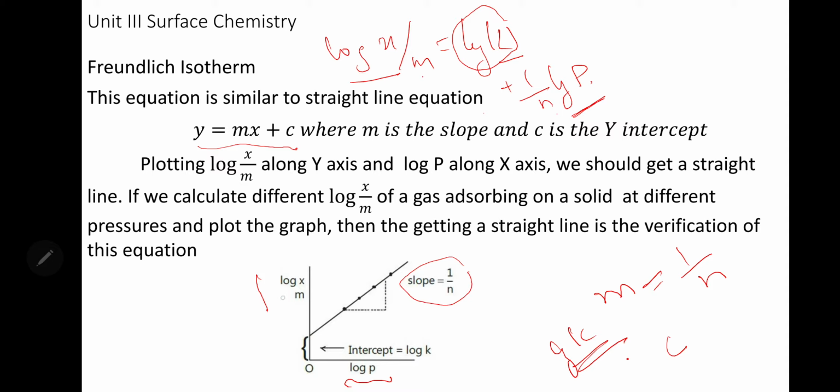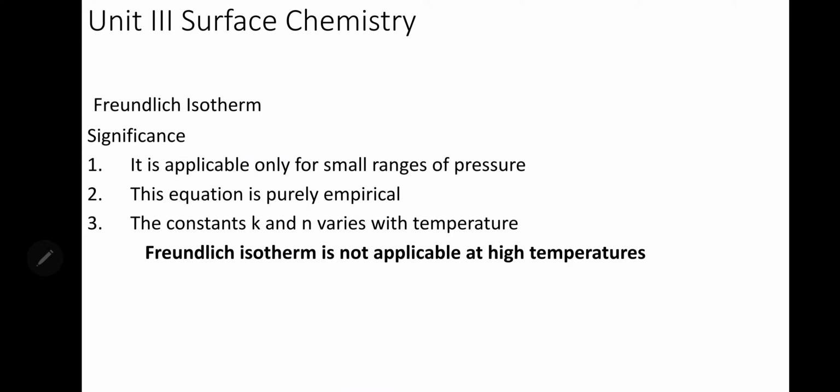Then we should plot log x by m against log p. We should get a straight line, and its slope will give you 1 by n, and its intercept will give you log k. If you get a straight line, you can say that it is verified. So in most of the cases when we do the experiment, we get a straight line. That is how the expression is verified.